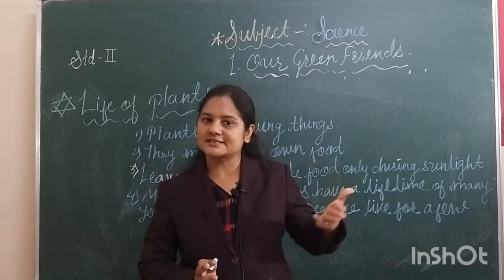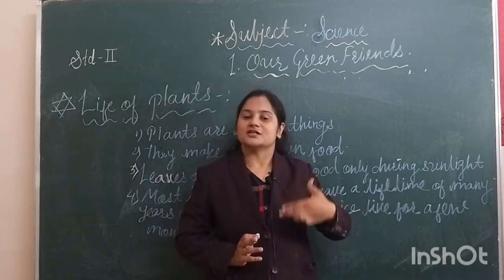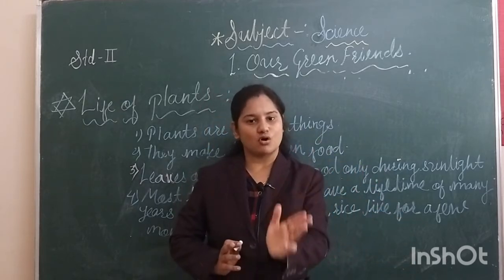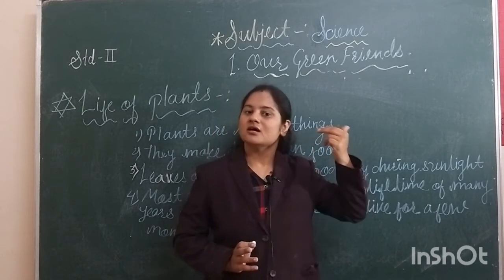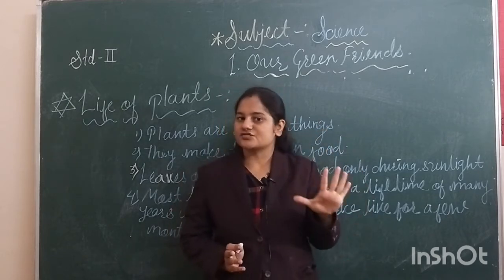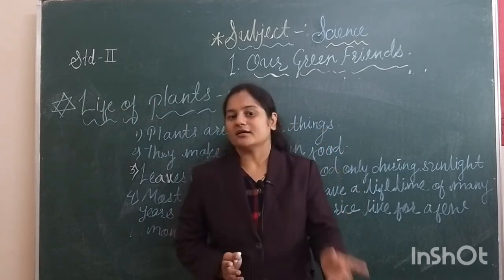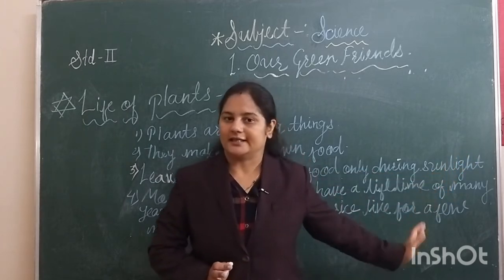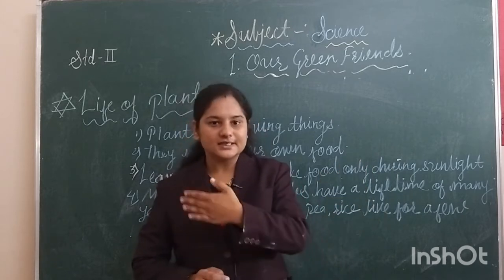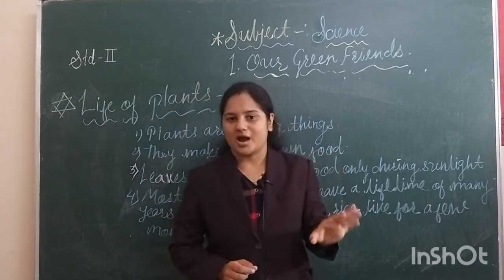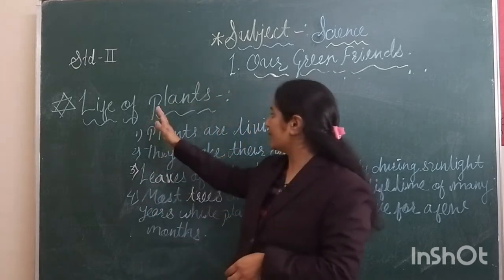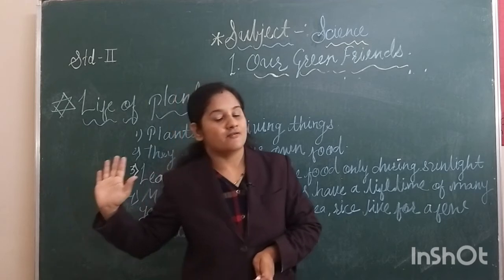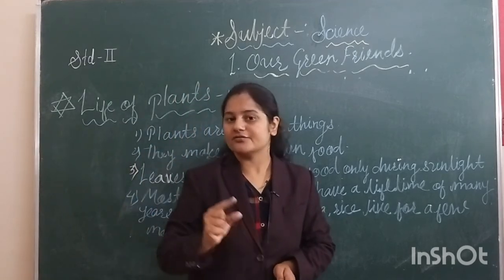Then the fourth one is the climber, a plant that needs the support of any other plant, wall or stick. And the last one is the creeper, a plant that grows along the ground. These are the 5 types of plants, and last we learned about the life of plants. Yes, students, like this we have completed our first chapter.